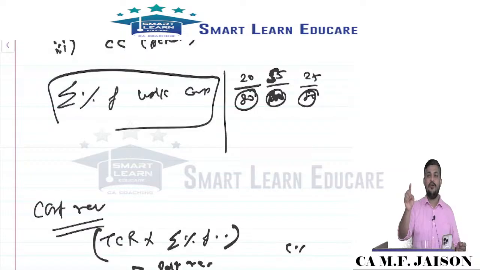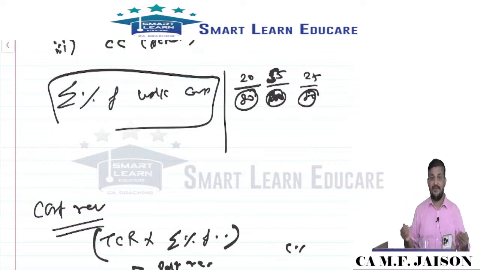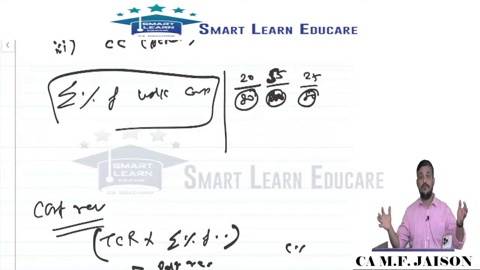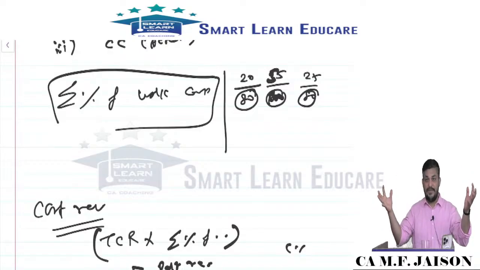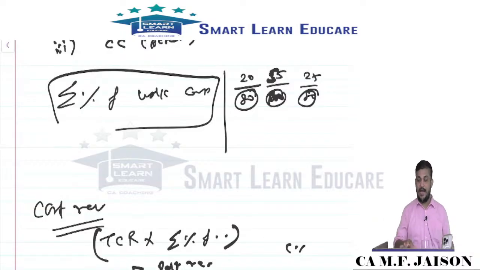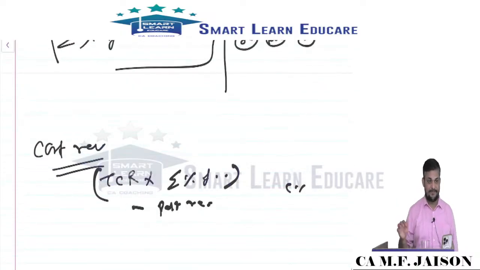Revenue minus cost equals profit or loss. What is the revenue of a year? Cumulative revenue minus past revenue will give you current year revenue. How to find out cumulative revenue? Total contract revenue into cumulative percentage of work completion. We always compute the cumulative percentage of work completion. Hope you remember these calculations, my dear friends.